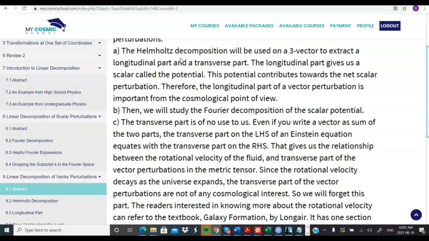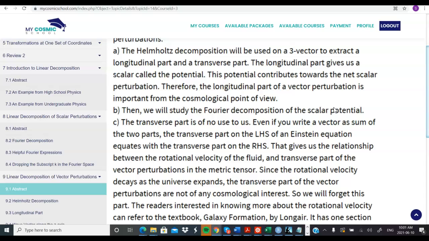So you will see that we will be able to extract a scalar, which we call the potential, by using the Helmholtz decomposition. And that potential and the remaining vector part, they both are independent. In the Fourier space, we will see that they do not couple, and that's why this decomposition helps when we are looking in the Fourier space.